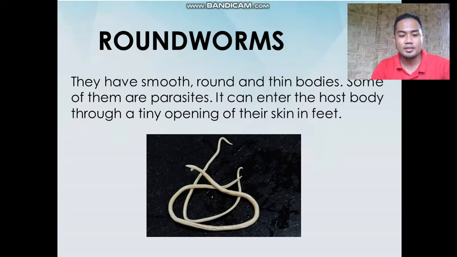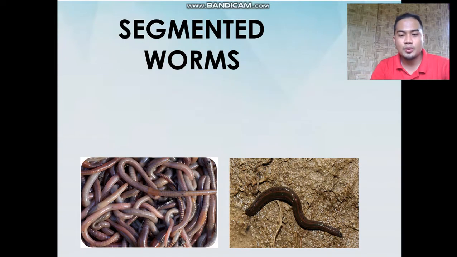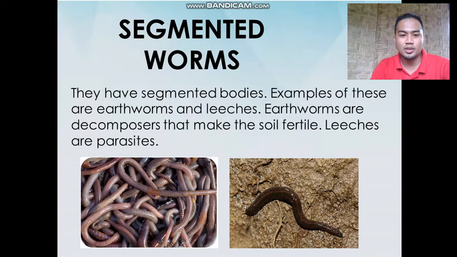tubig. Okay? So another one is ang segmented worms. So segmented worms have segmented bodies, o kung nagautod-utod na isang mga bodies ang lawas ya. So examples of these are earthworms and leeches. So earthworms ya, sila ini ang decomposers, o kung make sang soil ta fertile, and leeches are parasites, blood sucker ini ang leeches. So ang earthworms naman isang common nga makita tagid magkutkot as ang healthy nga duta. Okay?